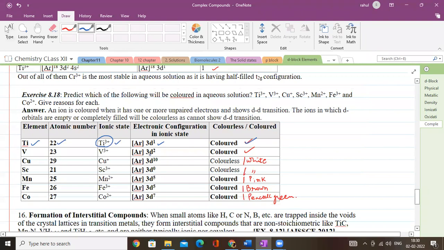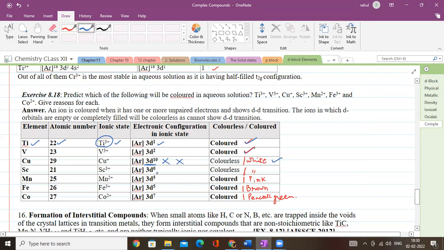Vanadium 23, vanadium 3 positive will have 3d2. Again, it has unpaired electrons, so it will be colored. Copper 29, copper 1 positive. Of course, the configuration is 3d10. No DD transition is possible. That means it will be colorless or white. Of course, copper 1 salts white ही होते हैं. Scandium 3 positive.